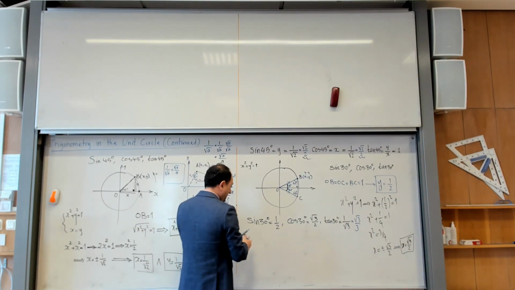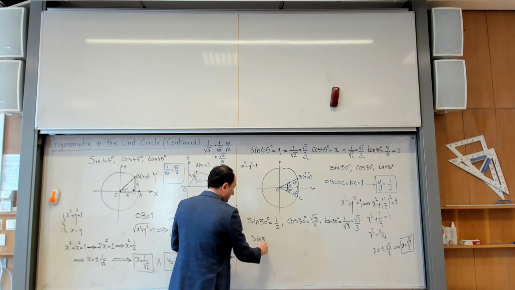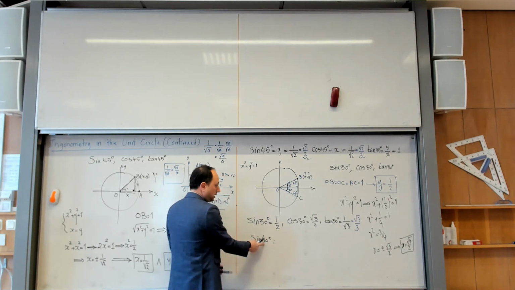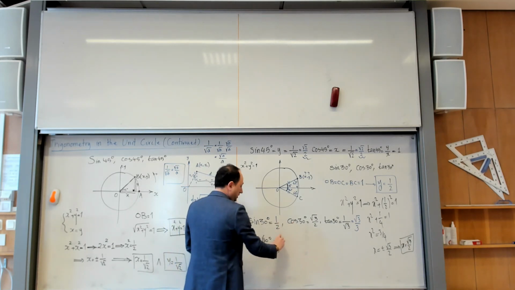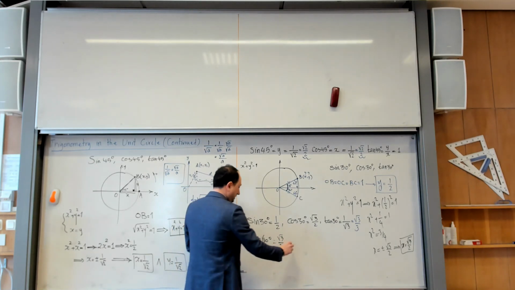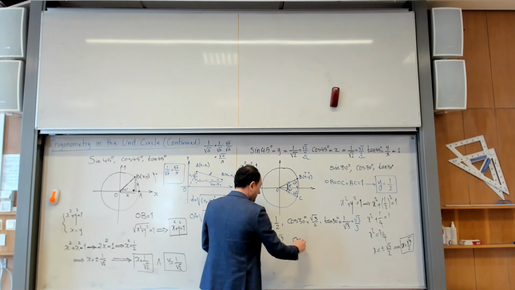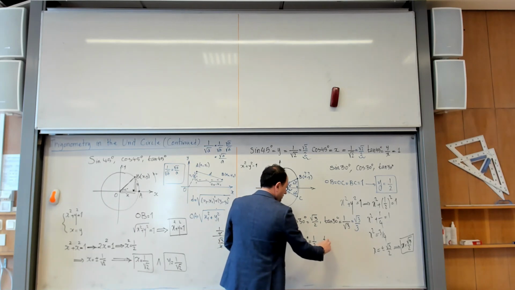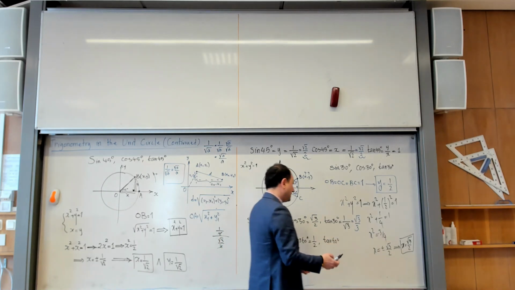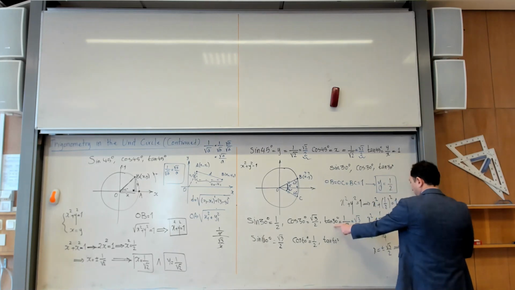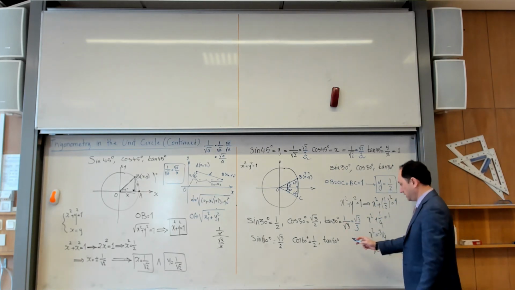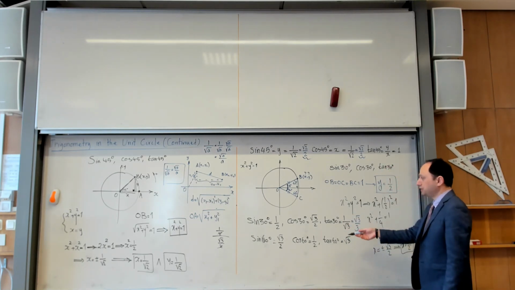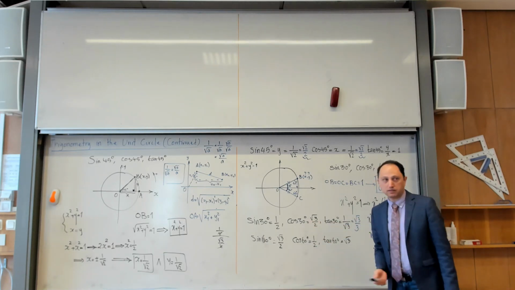So if I ask you what is sine of 60, you should answer immediately. Sine of 60 is equal to cosine of 30, so it is the square root of 3 over 2. And cosine of 60 is sine of 30. It's 1 over 2. And then tangent of 60 is a number so that when multiplied by this it becomes 1. So it is the reciprocal. It is the square root of 3, because the square root of 3 times that number becomes 1. So you really don't need to do everything from scratch. Use that remark.